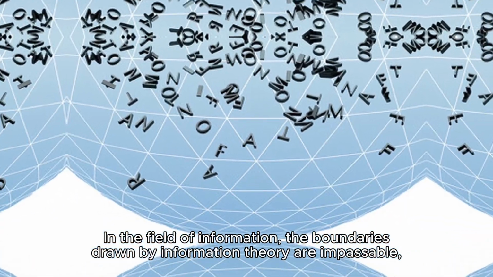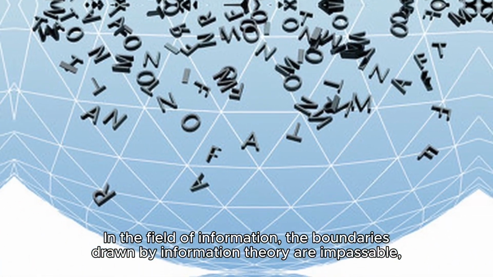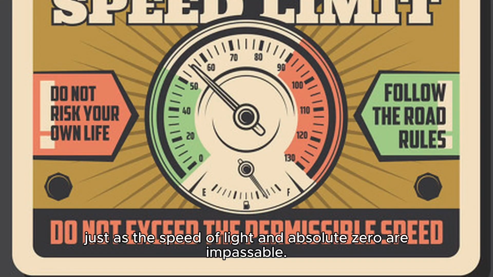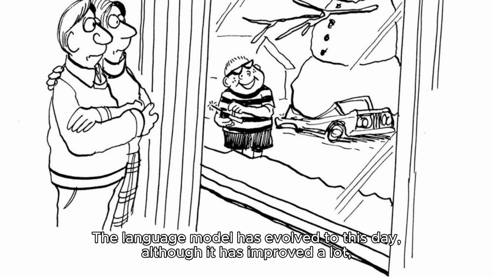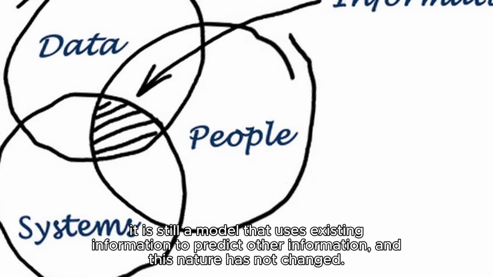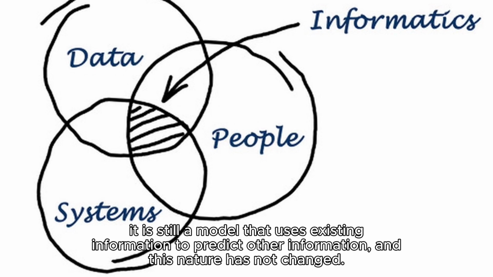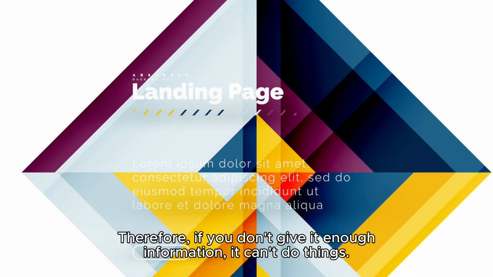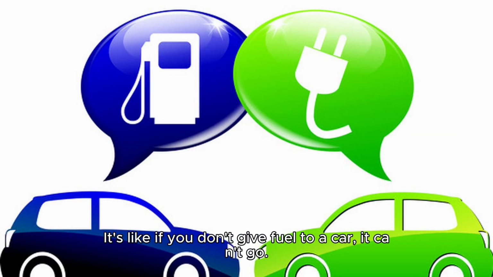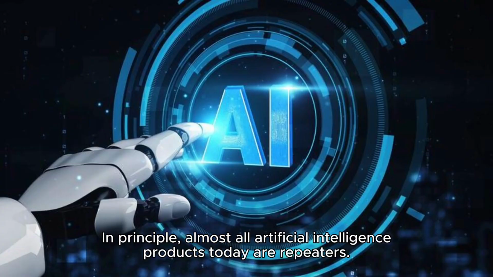In the field of information, the boundaries drawn by information theory are impassable, just as the speed of light and absolute zero are impassable. The language model has evolved to this day, and although it has improved a lot, it is still a model that uses existing information to predict other information, and this nature has not changed. Therefore, if you don't give it enough information, it can't do things. It's like if you don't give fuel to a car, it can't go. In principle, almost all artificial intelligence products today are repeaters.